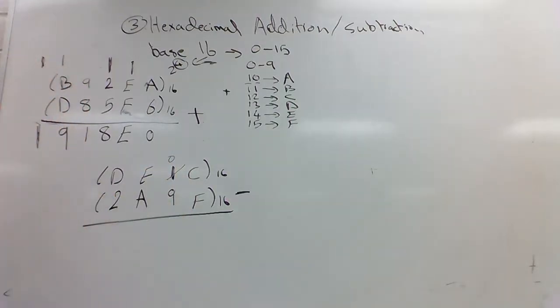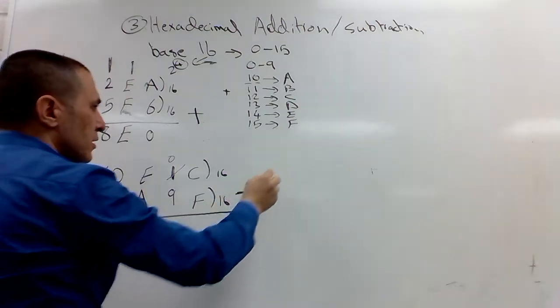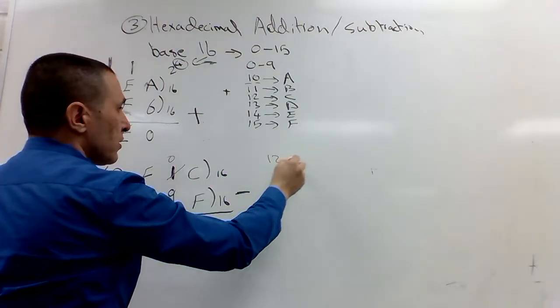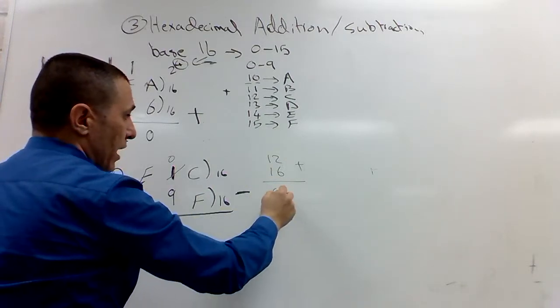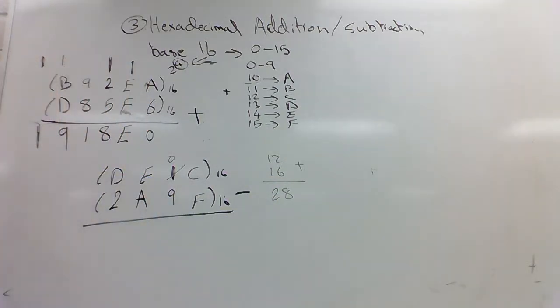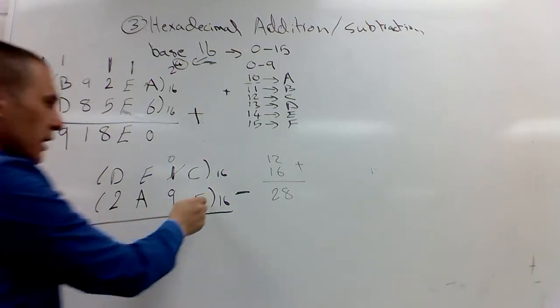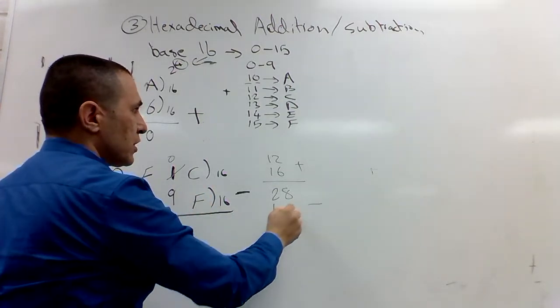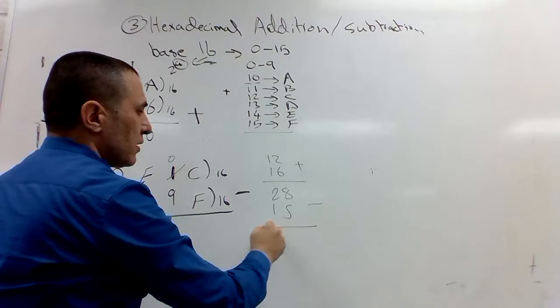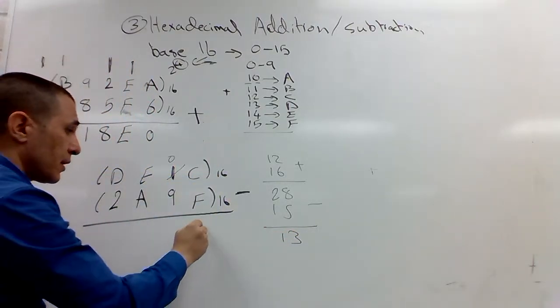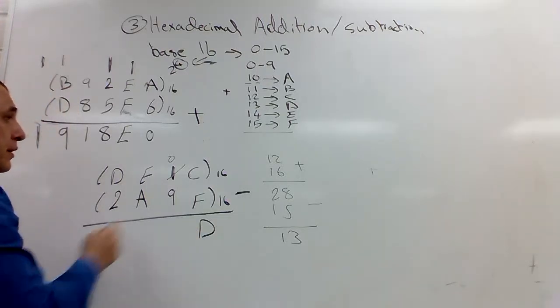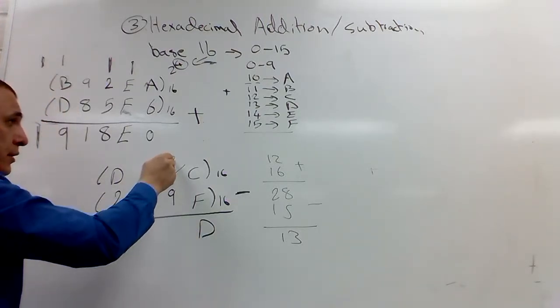What did we borrow? We borrowed 1. But what's the value of 1 in base 16? It's 16. So I have C, which is 12, plus the 1 I borrowed, which is 16. So now I have a total of 28. 28 minus F, which is 15. So I'm left with 13. 13 is what? D.